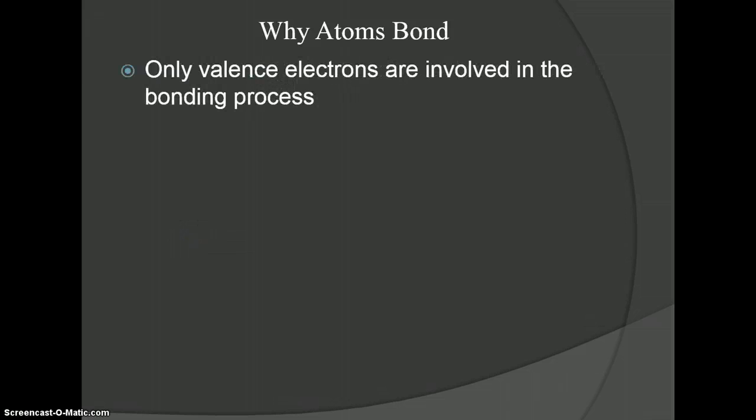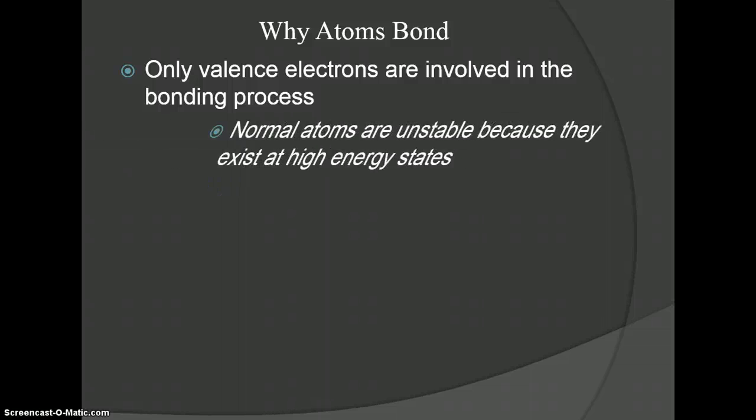We've learned in other chapters about valence electrons. And valence electrons are the outermost electrons on the outermost energy level, and they are the ones involved in the bonding process. And the only ones. We don't care if an atom has 32 or 82 electrons. We only care about the valence electrons, which means there could be only a maximum of 8 valence electrons, or 8 electrons involved in the bonding process.